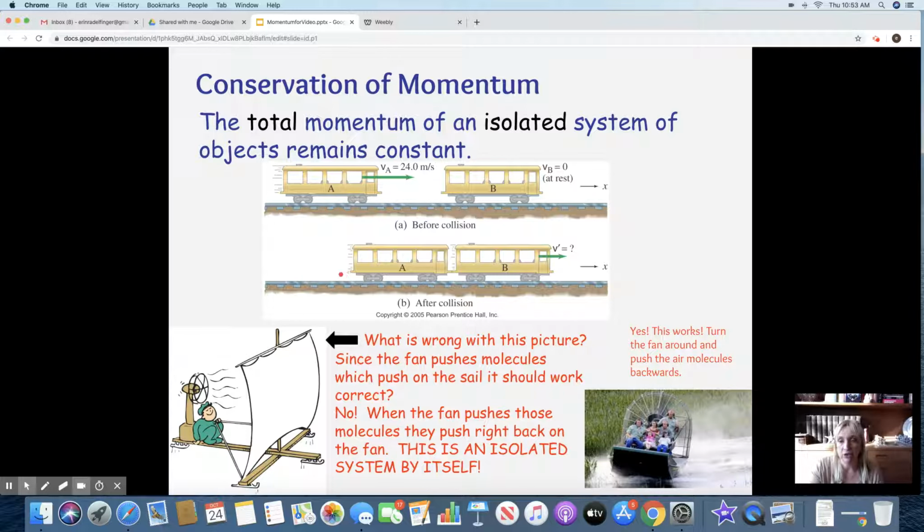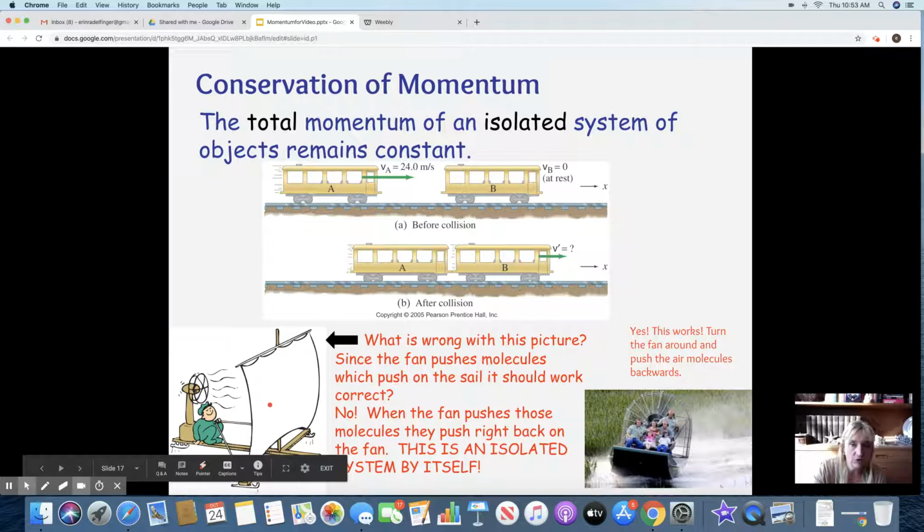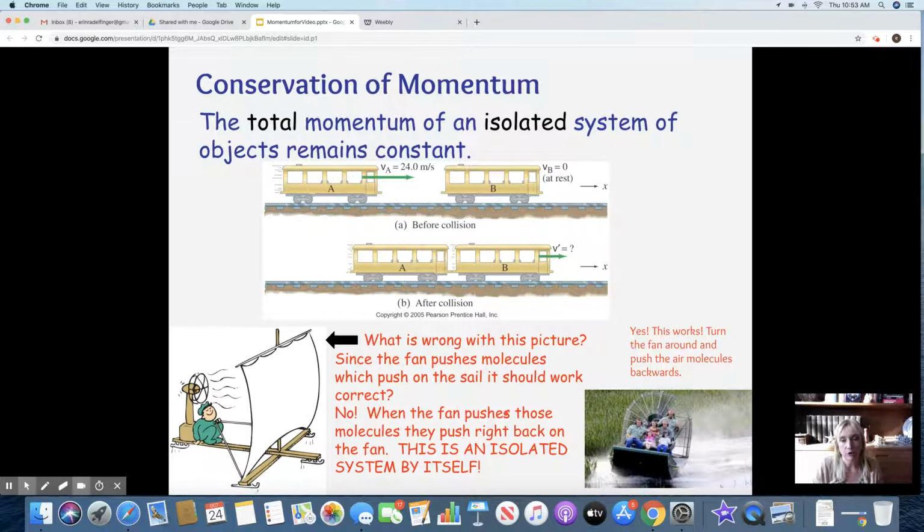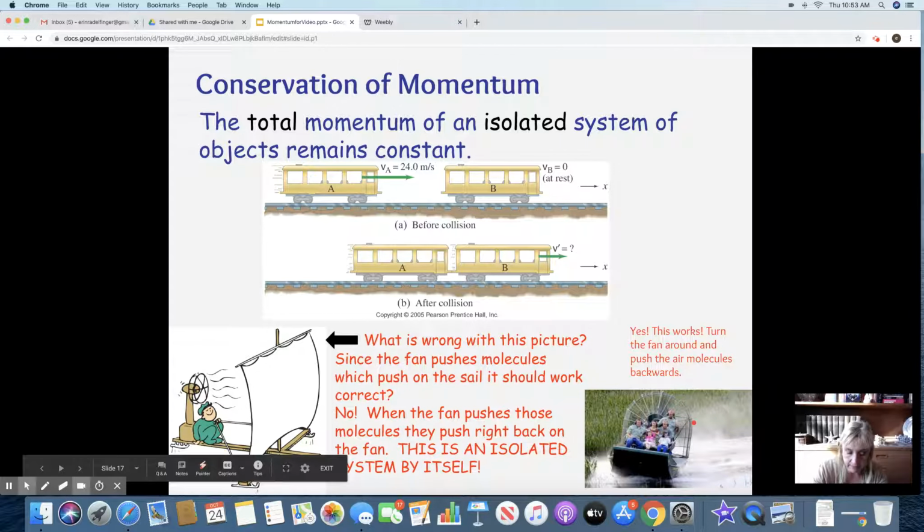Okay, and then just some conceptual things. What's wrong with this picture? If you look at this picture and think about it, if the fan pushes on the molecules, would that not push you forward? And the answer is no, because it's going to push back. This is sort of Newton's third law, right? You have an isolated system here. This works because you're actually kicking the gas out the backside. It's not an isolated system.